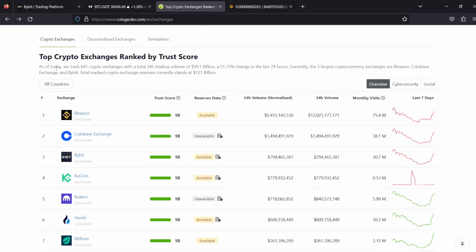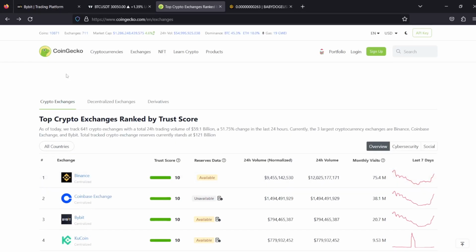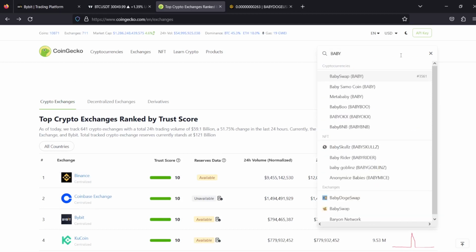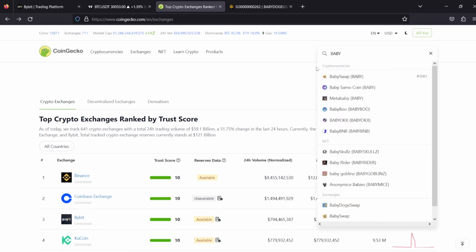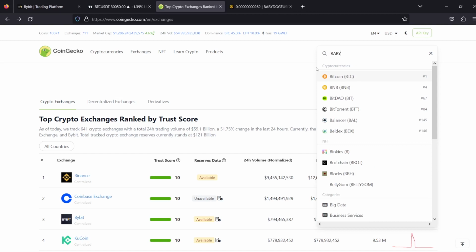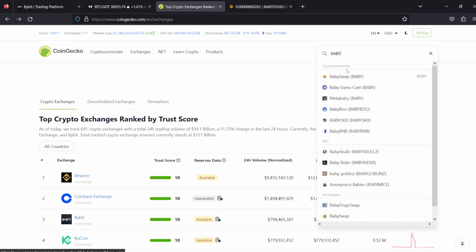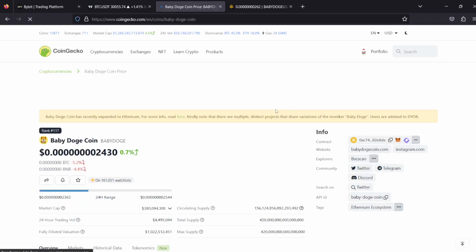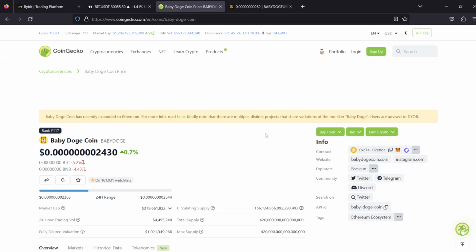So let's look at arbitrage opportunities right here. I'm looking at CoinGecko right now. The arbitrage opportunity is Baby Doge. Some people call it Doge Baby, but I call it Baby Doge, right? Let me just type it like this: Baby Doge coin. This one right here. All right, here's the arbitrage opportunity, and it is available on BYBIT and BitTrue, guys.